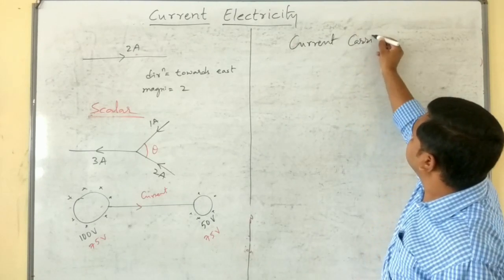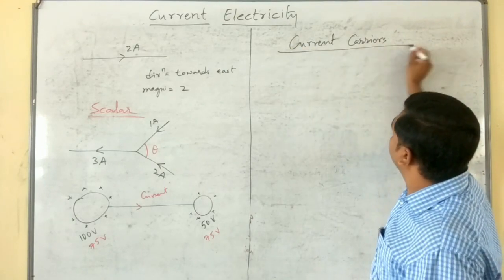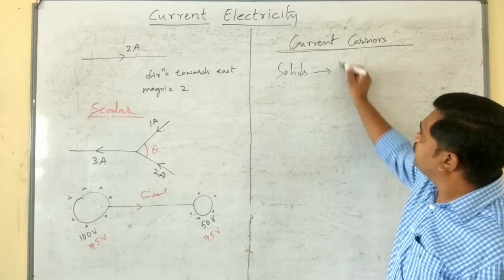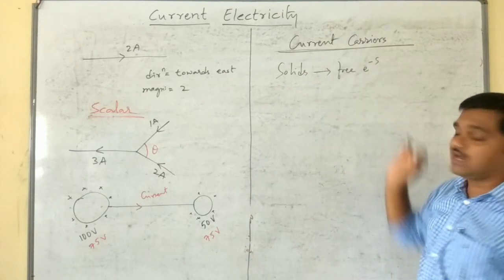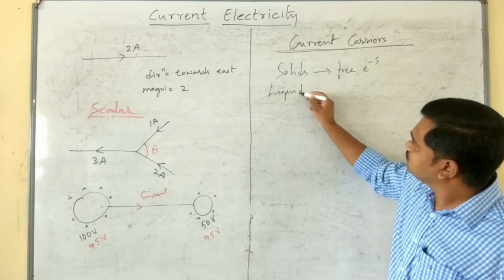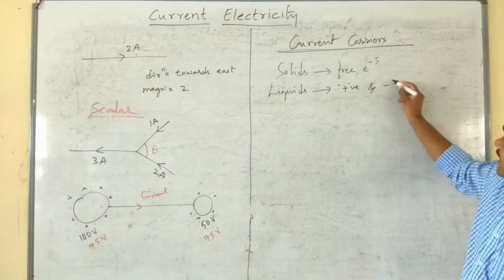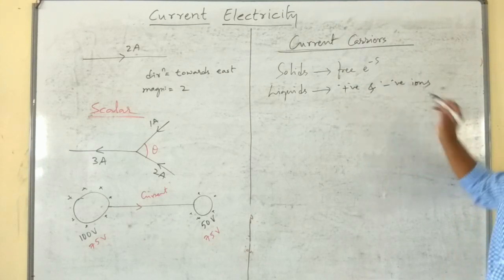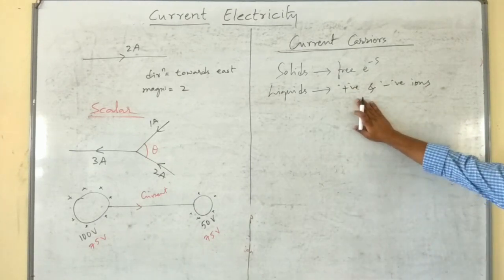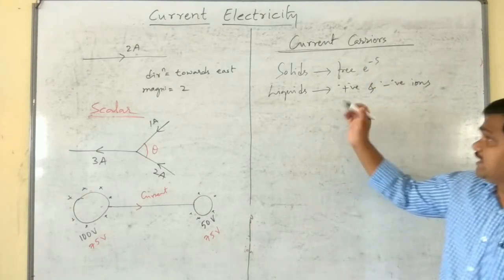Current carriers. In solids, free electrons are the current carriers. In liquids, positive and negative ions are mainly responsible for electric current. So hence these two are said to be current carriers.